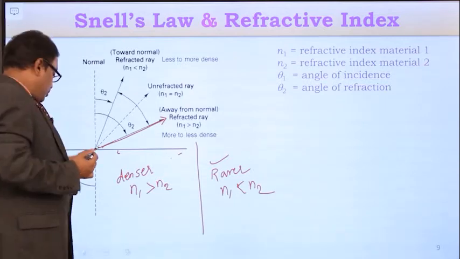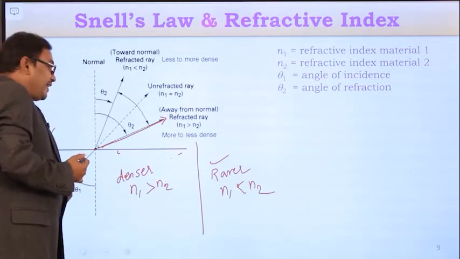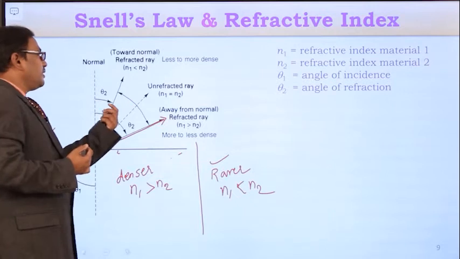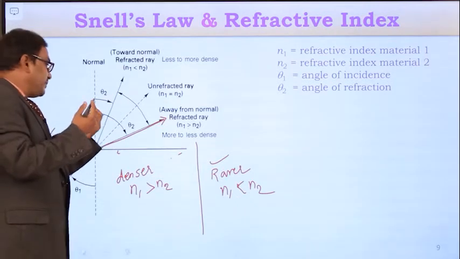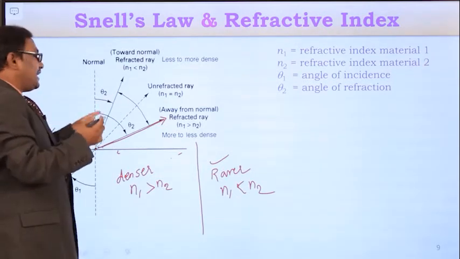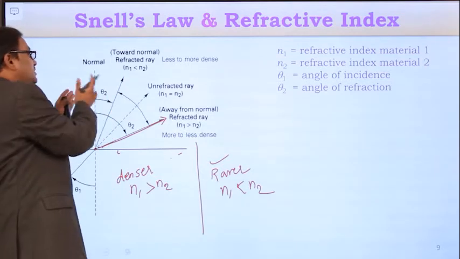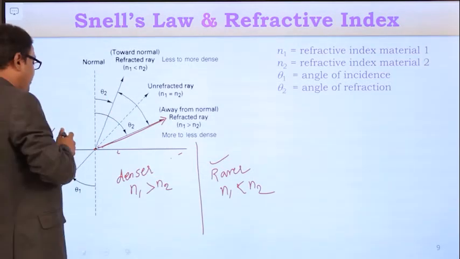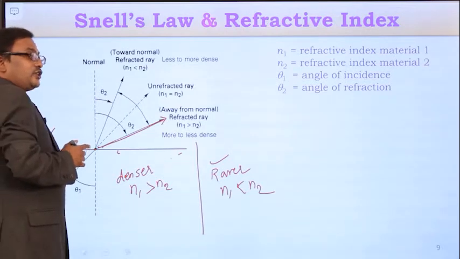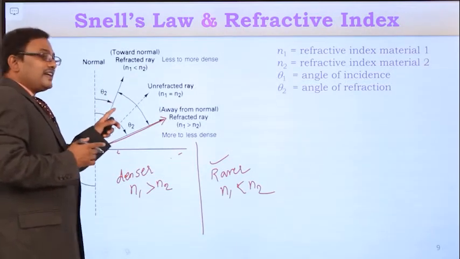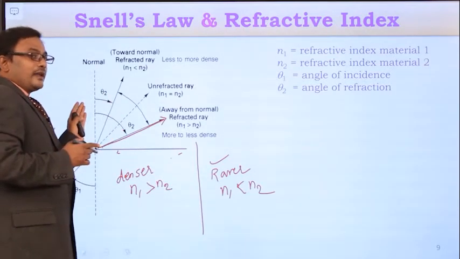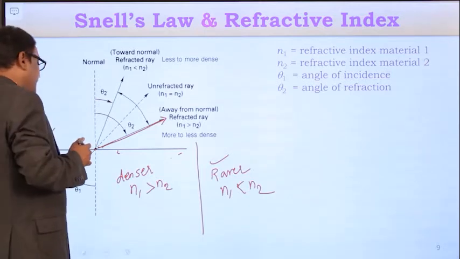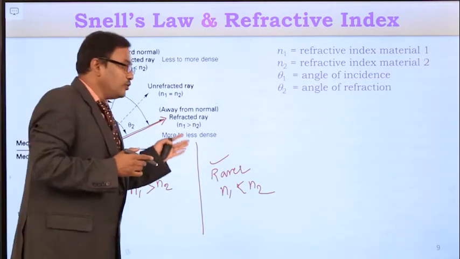In the rarer medium it moves with high velocity, and whenever it enters the denser medium, its velocity will decrease. So the light ray will be bent towards the normal. So if the light ray travels from rarer to denser medium, the refracted light ray moves towards the normal, and if the light ray travels from denser medium to rarer medium, it moves away from the normal.